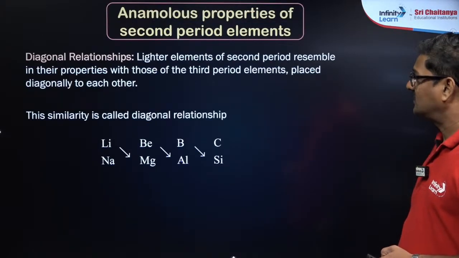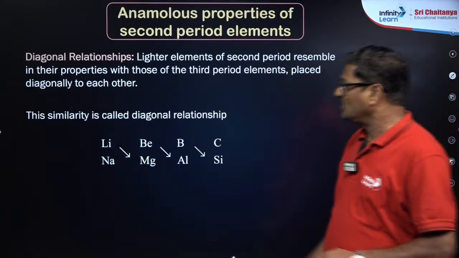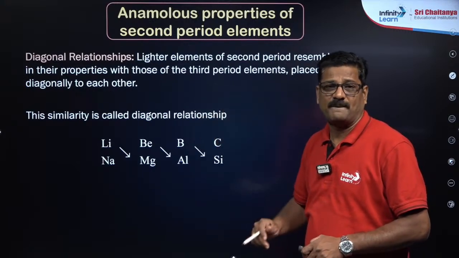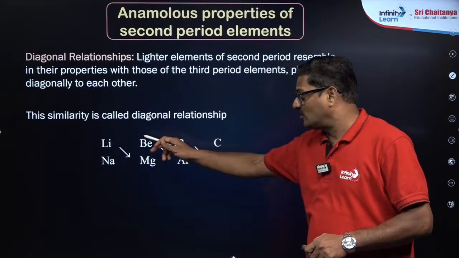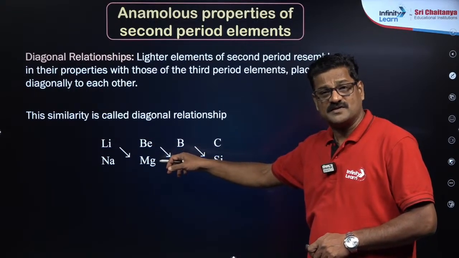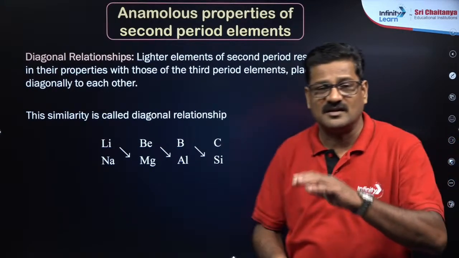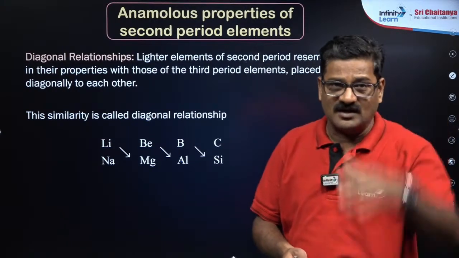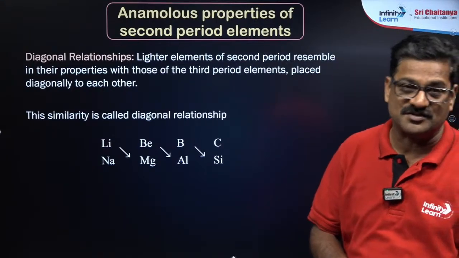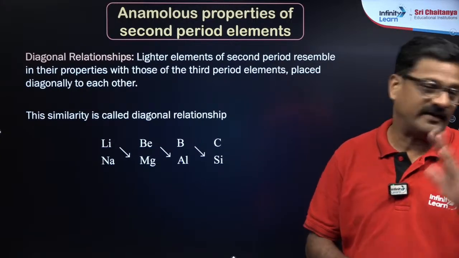Anomalous properties, diagonal relationship. So let's talk about diagonal relationship. When you talk about the left part of the periodic table, an element in a group and a period shows similarities with an element of the next group and next period. This is called diagonal relationship. We study vertically and horizontally, but you never study diagonally. This diagonal relationship is only with the first part of the periodic table, not the entire periodic table.